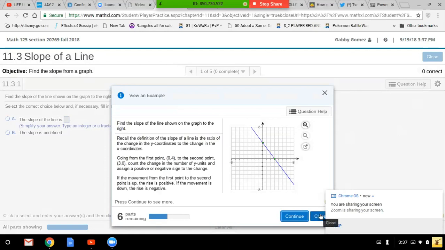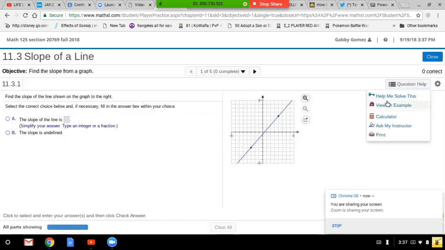Also, if you click on the question help again, for most problems, you can close that right there. You can also forward that question to me, your instructor. That question will get forwarded to me, but view an example would be an excellent start if you don't know how to do that. And sometimes you see video clips or animations for those problems as well.